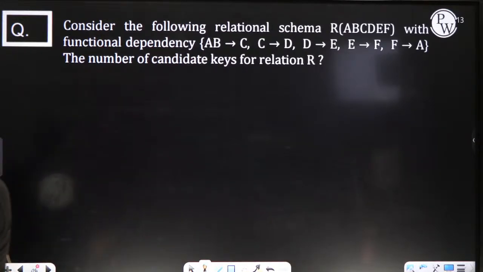What is the candidate key? Each and every one, acknowledge fast.